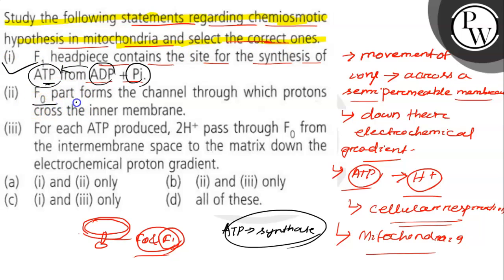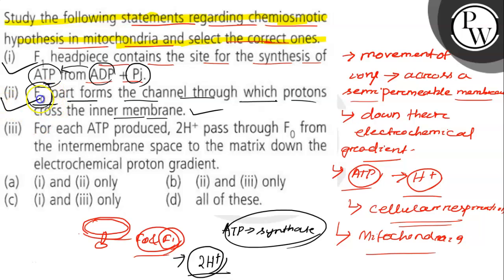Then, the F0 part forms the channel through which protons cross the inner membrane. This is also a correct statement, because the F0 F1 particle is present in the inner mitochondrial membrane. The F0 part forms a channel through which the protons, the 2H plus ions, pass. So this one is correct.